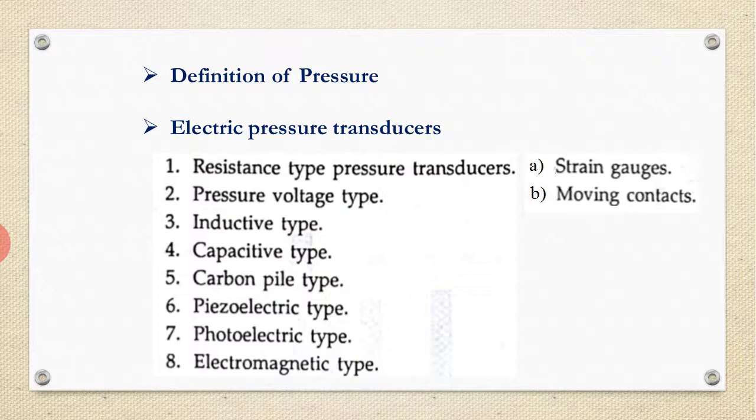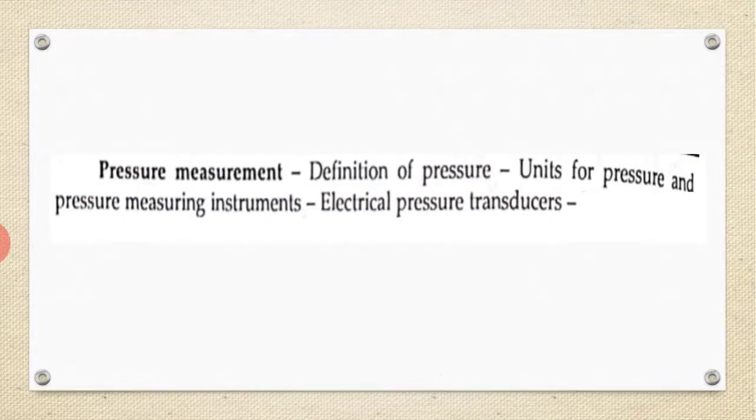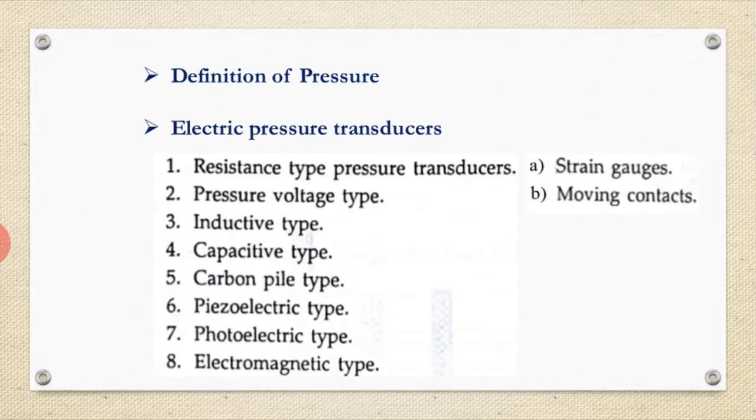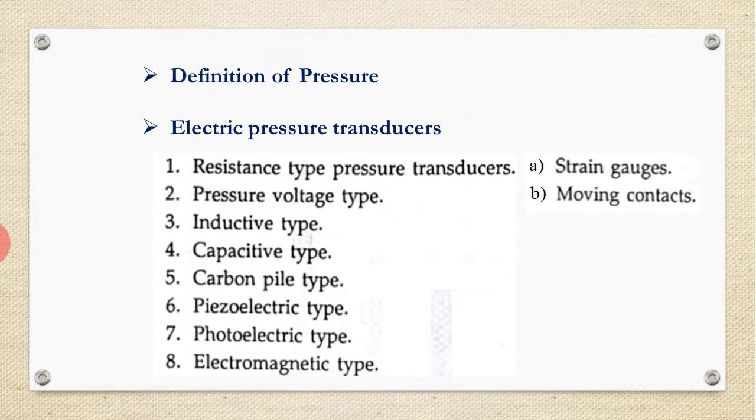In the syllabus it is only mentioned as electrical pressure transducer, so here I elaborated the content. First I am going to define the pressure. After that, the electrical pressure transducers.